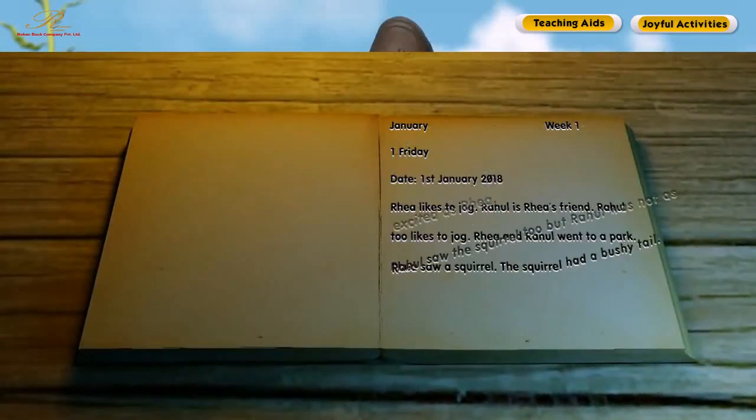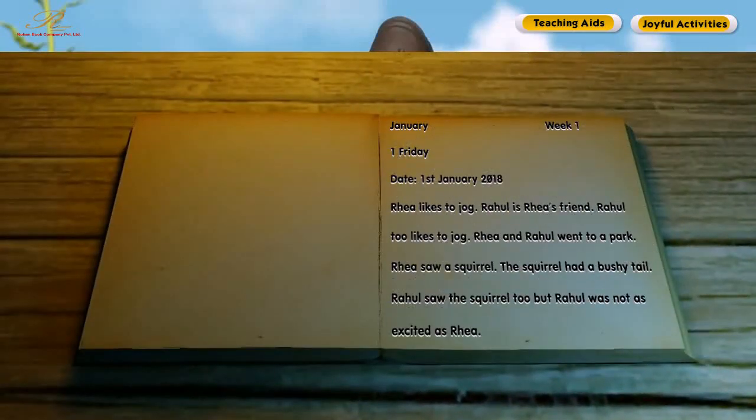Riya likes to jog. Rahul is Riya's friend. Rahul too likes to jog. Riya and Rahul went to a park. Riya saw a squirrel. The squirrel had a bushy tail. Rahul saw the squirrel too, but Rahul was not as excited as Riya.